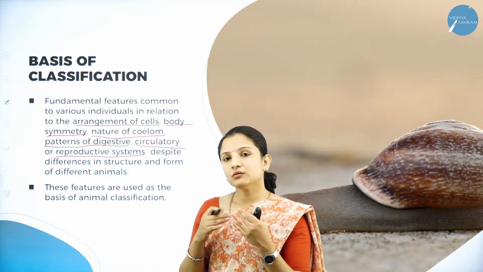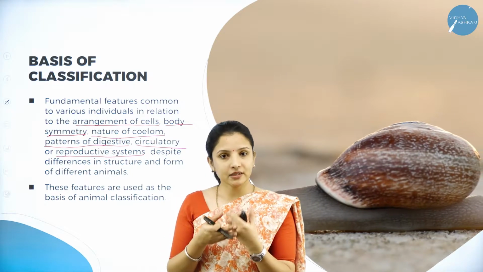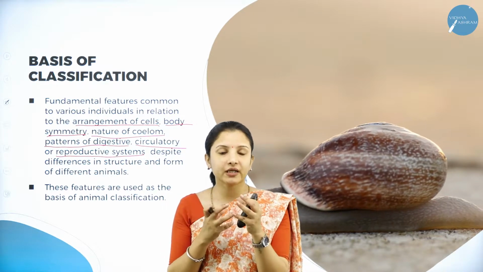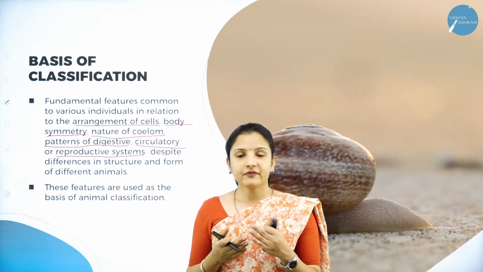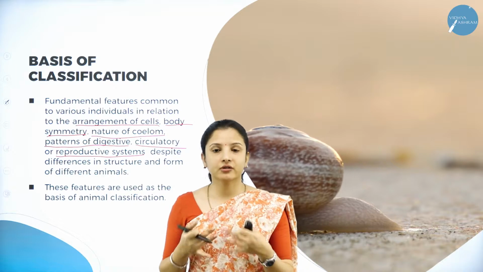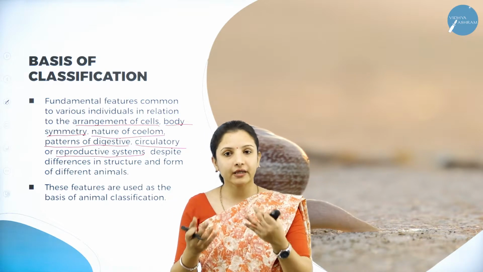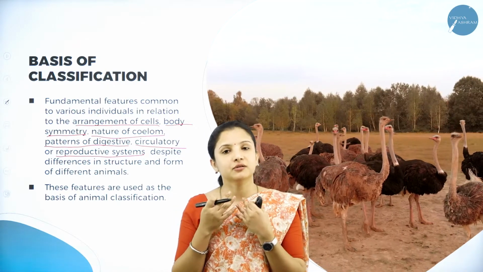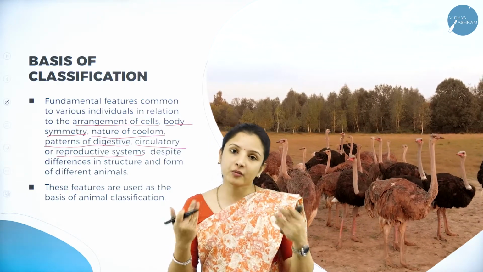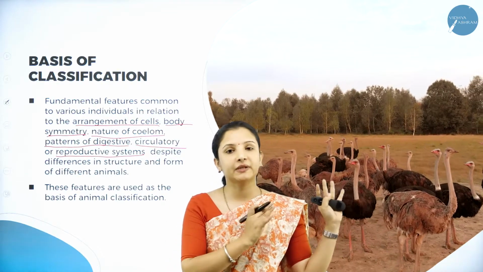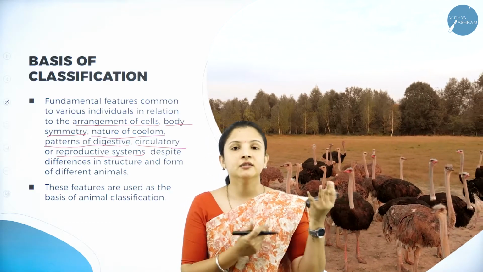So, I told you, if the animals have to be categorized, there should be some similarity, right? So, there should be some similarity. So, if I just consider the structure or the external morphology or the way the animal looks to our eyes, based on that, if we try to categorize, then in one group, they will not be grouped at all. Individually, we'll place the animals separately, right? So, that is not